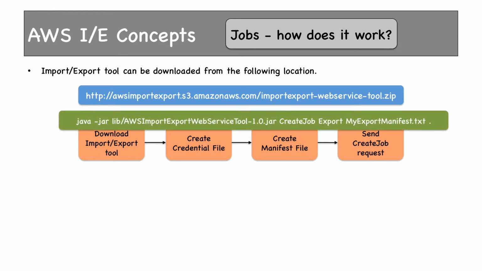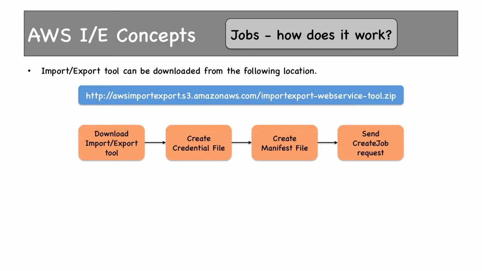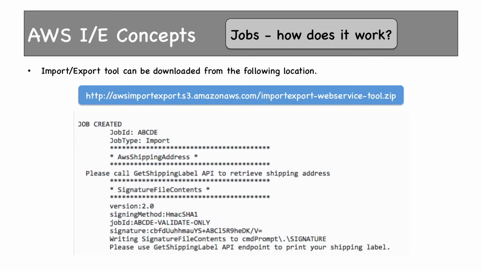We use the AWS Import/Export web service tool. It's a Java program, so we run it as a jar. Once this is done, it sends something called a signature file. Now this signature file is saved in the local computer. Once the create job request is complete, this is the response that you get.